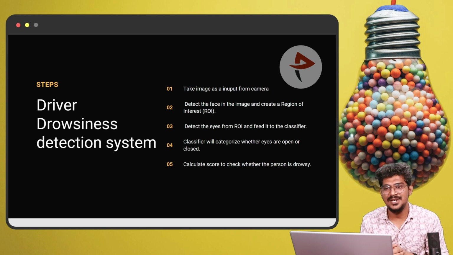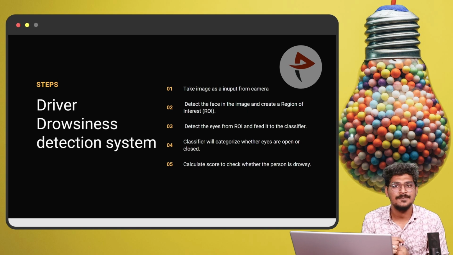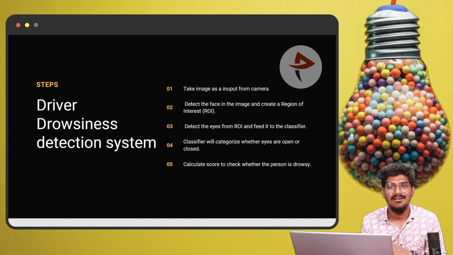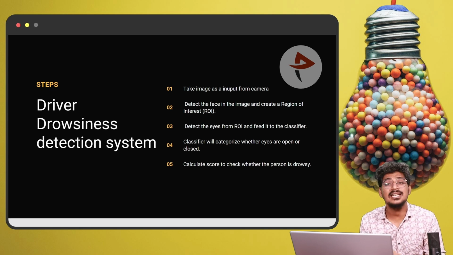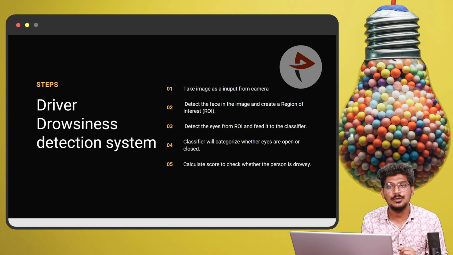That's why I mentioned here, the fourth point: the classifier will categorize whether the eye is open or closed. Then calculate the score to check whether the person is drowsy or not. Based on the score, we decide whether the person is drowsy. Before that, we need to classify the category, whether the eye is open or closed. That is the classification. After that, we calculate the score to check whether the person is drowsy or not. So these are the processes we are going to discuss.